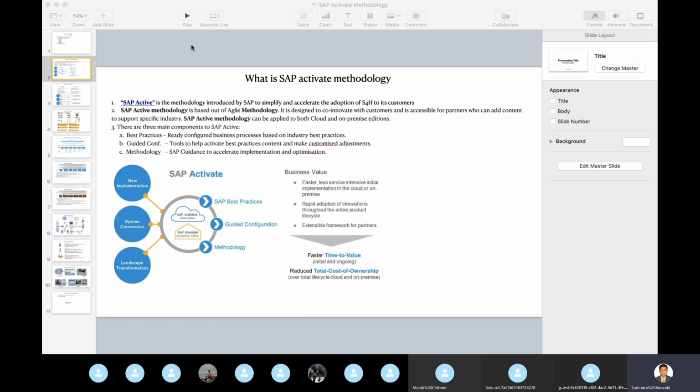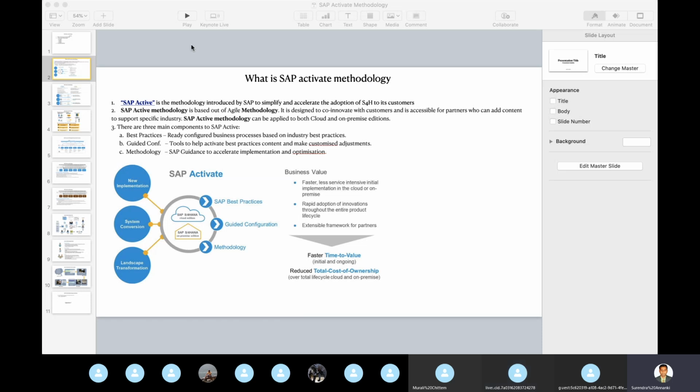This is what I explained previously. What is the Activate methodology? We can see the three components, which are the main best practice, guided configuration, and the methodology. I am going to cover this in more detail in the next slide: the advantages of best practice for cloud implementation or on-premises implementation, and if you are going with guided configuration or methodology, what the difference is between cloud and on-premises.